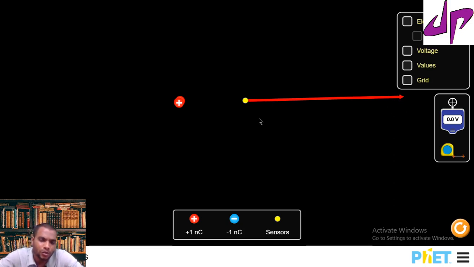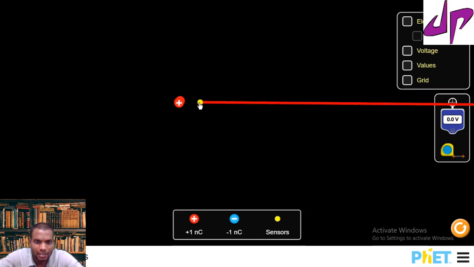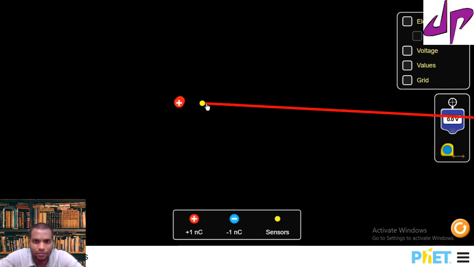And Coulomb's law also says that the force is inversely proportional to distance. It means if you decrease the distance, you see the length of the arrow mark is increasing, and vice versa. If you increase the distance, the force also decreases.